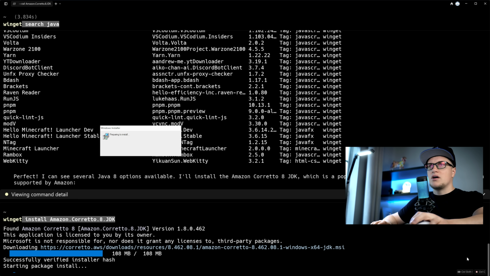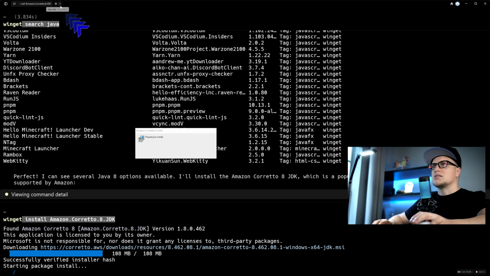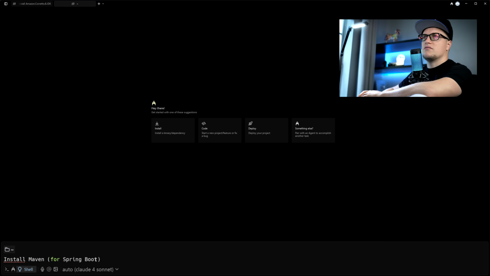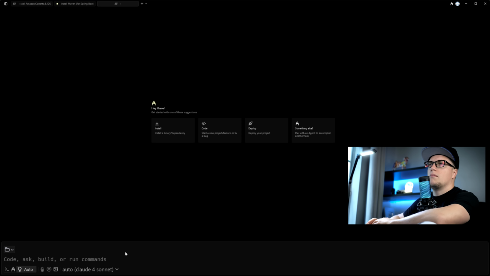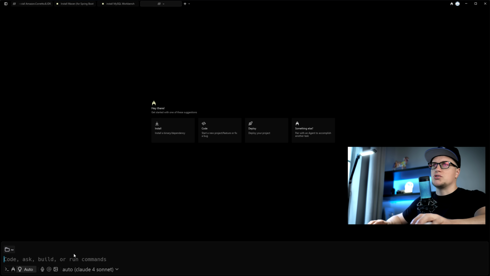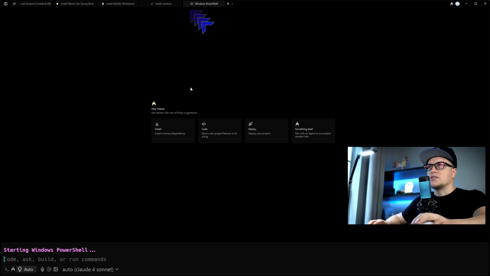I'll initiate a few install tasks in parallel. Plus icon. I just clicked on the plus icon. Install Maven for Spring Boot. Open another window and install MySQL Workbench and also Lombok, a Java annotation tool that reduces boilerplate code. While that's happening, I'll open another Warp window and show you something else.